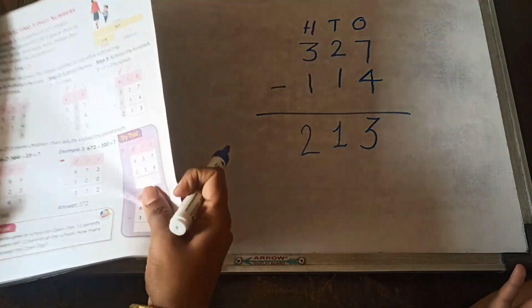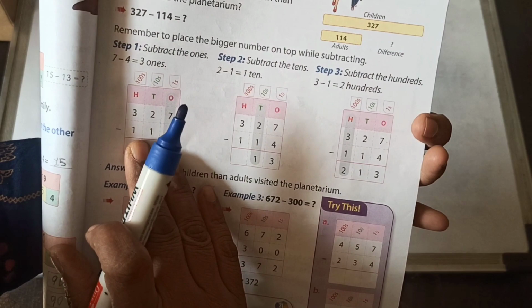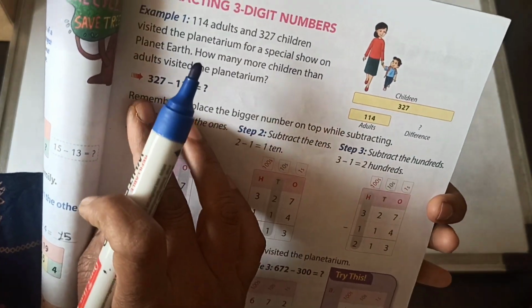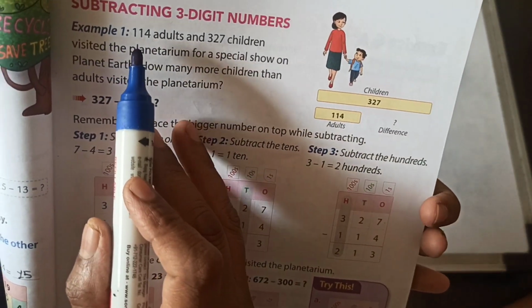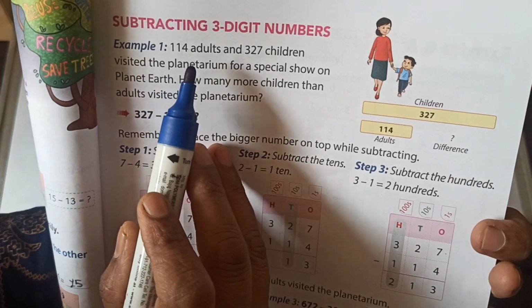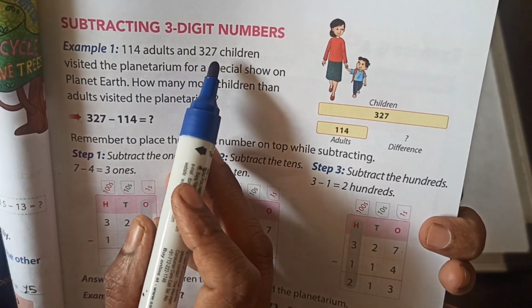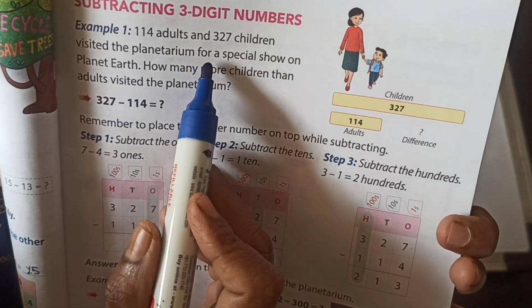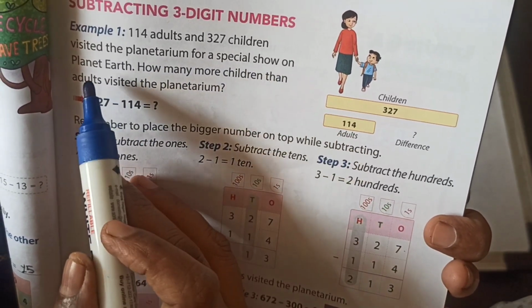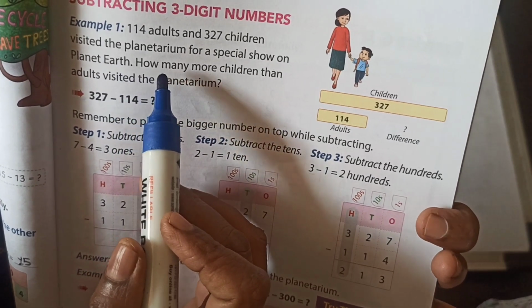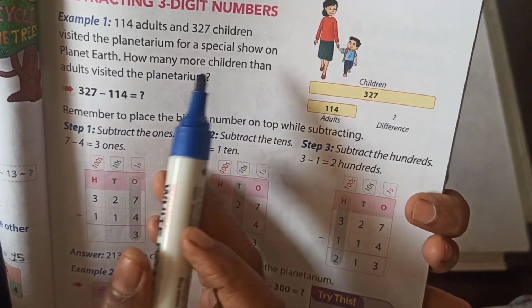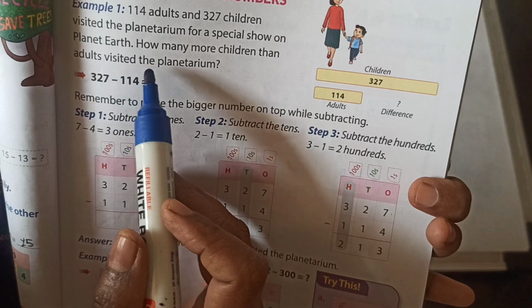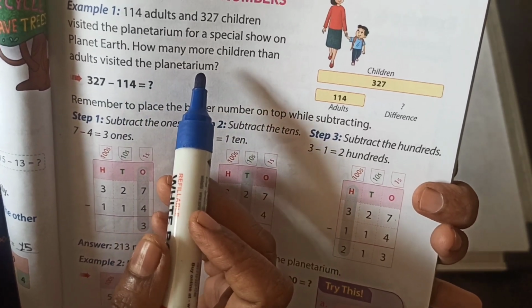Let us see here. Please pay attention, our textbook given here. This one story sum. Example: 114 adults and 327 children visited the planetarium for a special show on planet Earth. How many more children than adults visited the planetarium?